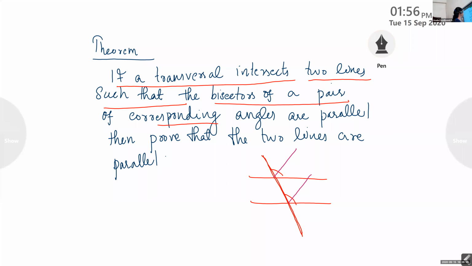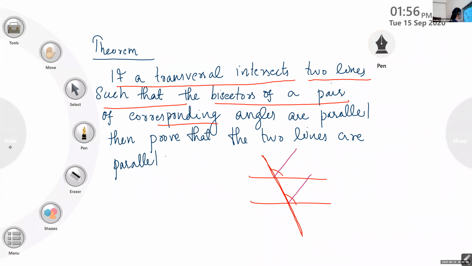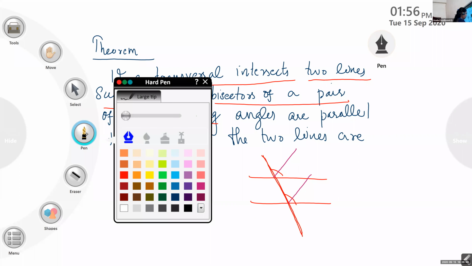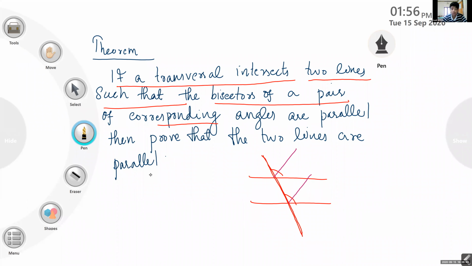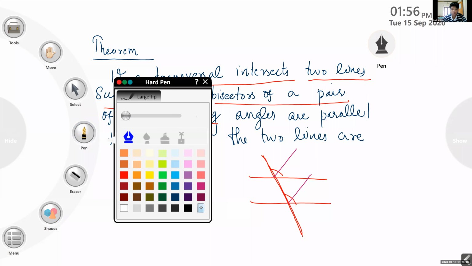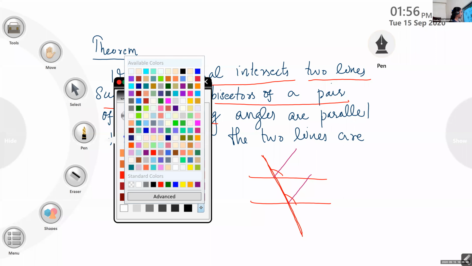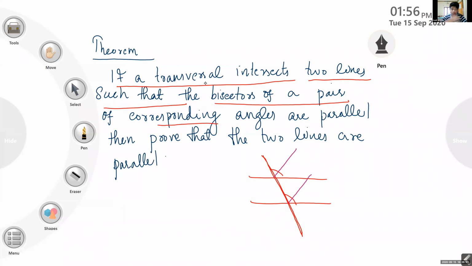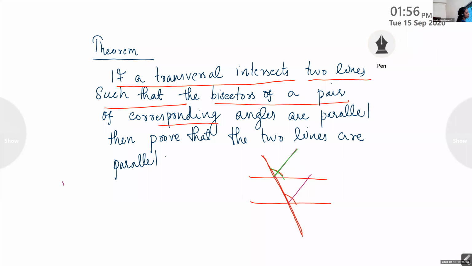If you draw the bisectors of the corresponding angles, these green lines, and if these green lines are parallel, then these two lines will be parallel. Did you understand?